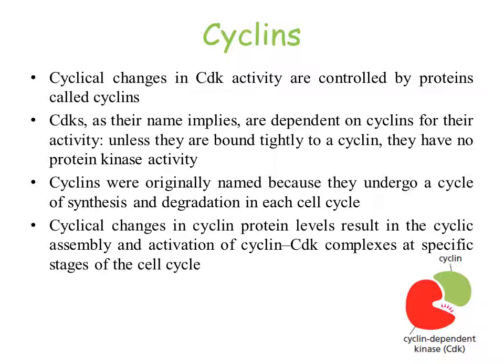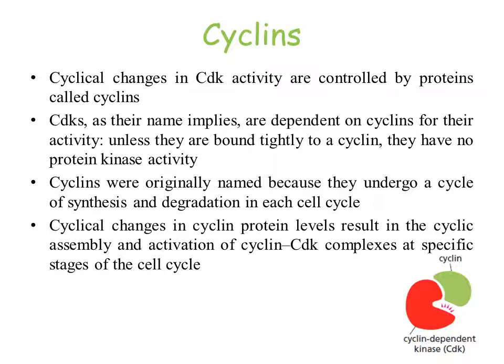So the changes in the activity of cyclin dependent kinases are under the control of cyclins. If CDKs are the heart of an organism, cyclins are the brain of an organism. So the brain is actually controlling at what rate the heart should beat.